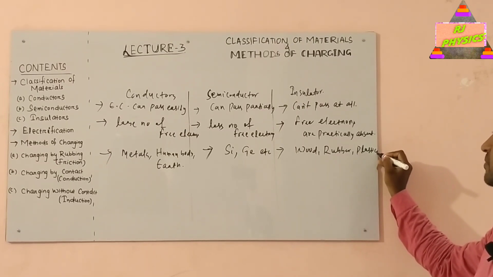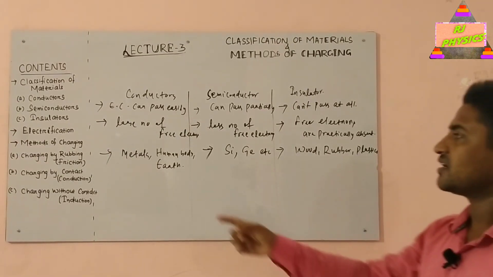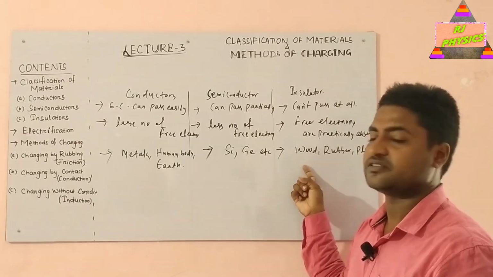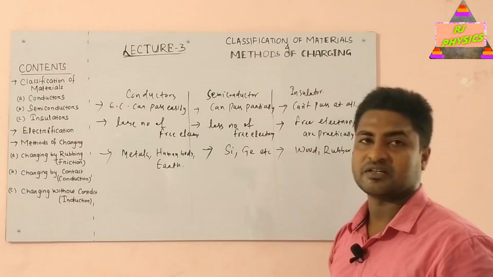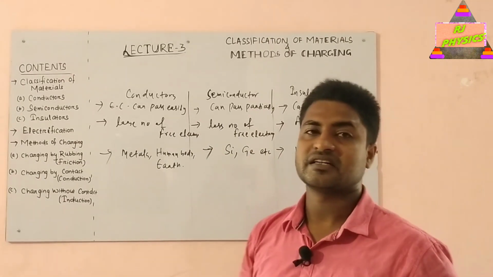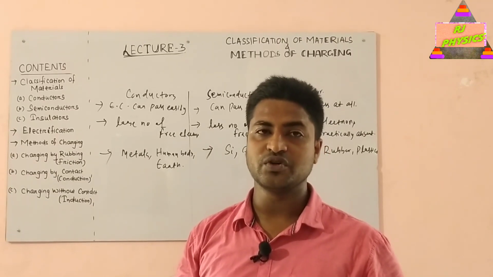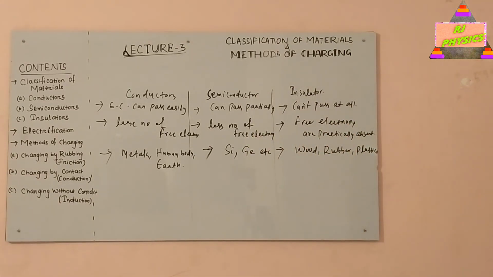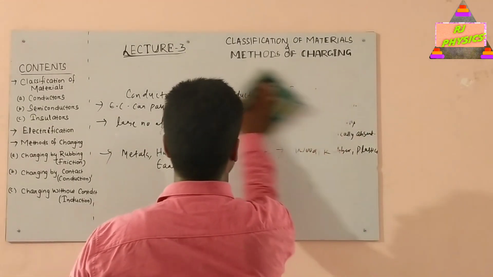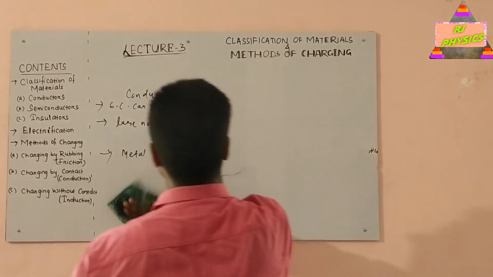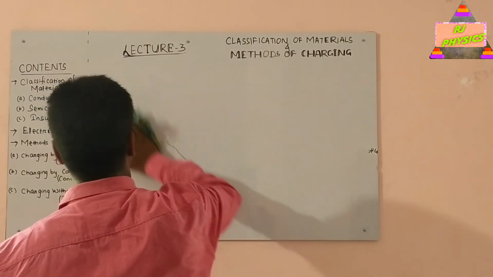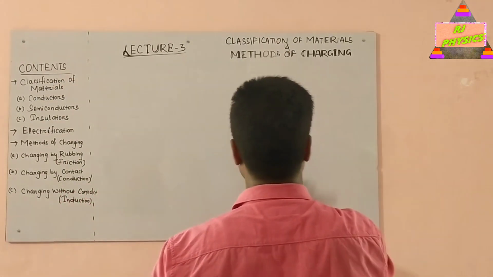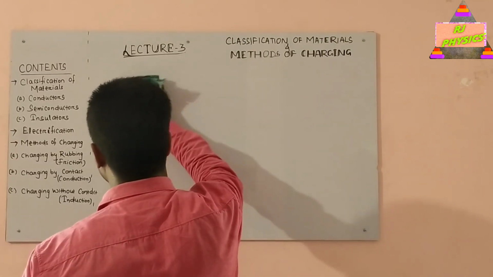So these are the basic differences between conductors, semiconductors and insulators. We have to remember only this: a conductor is a class of material through which electric current can pass very easily. Semiconductor is a class of material through which electric current can pass but partially, and finally insulator is a class of material through which electric current can't pass at all.